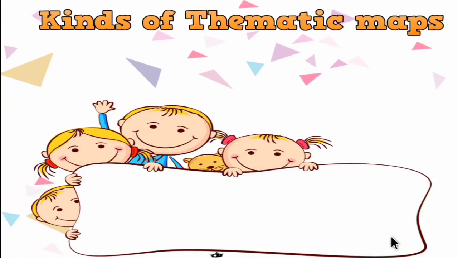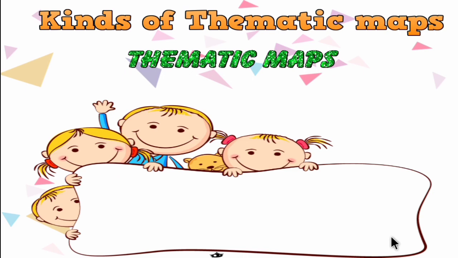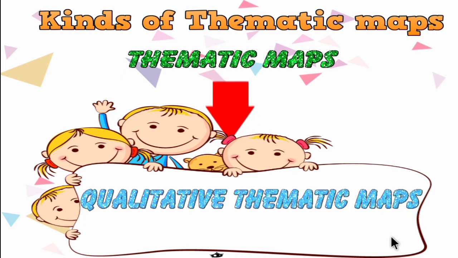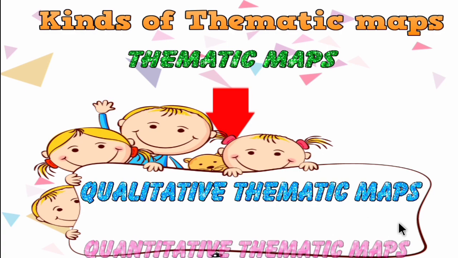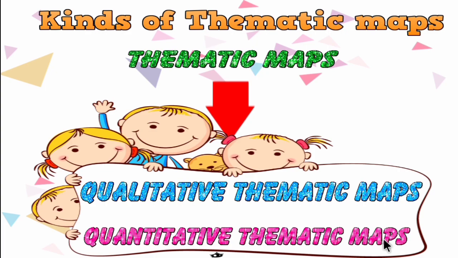So there are different kinds of thematic map. So let's see the types of thematic map. The thematic map is divided into two types. The first one is the qualitative thematic map and the second one is the quantitative thematic map.